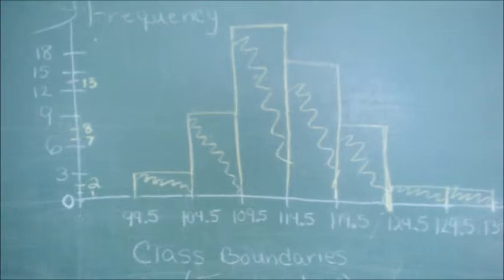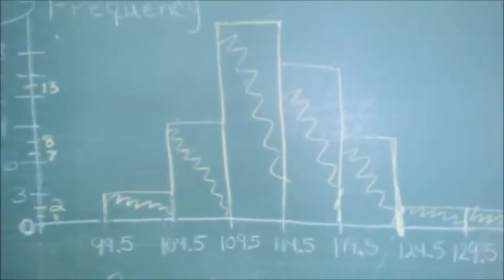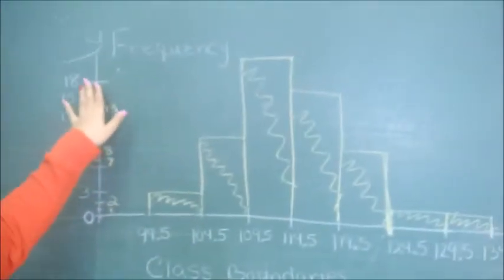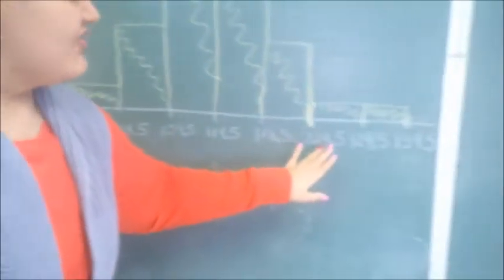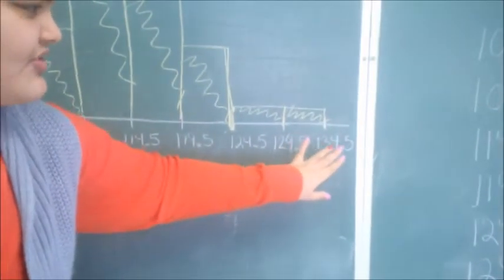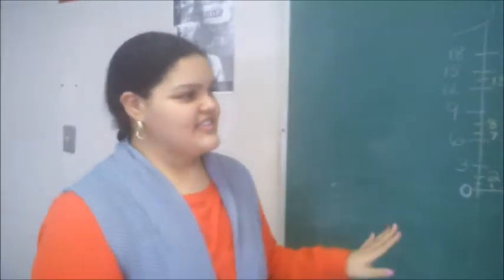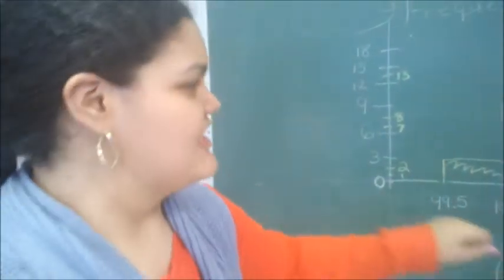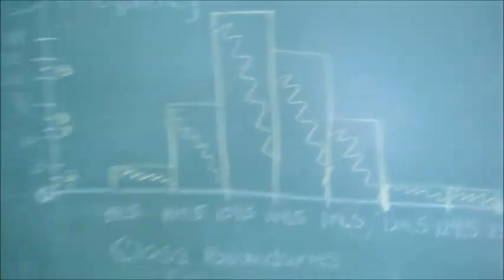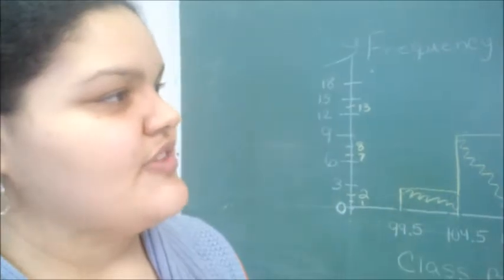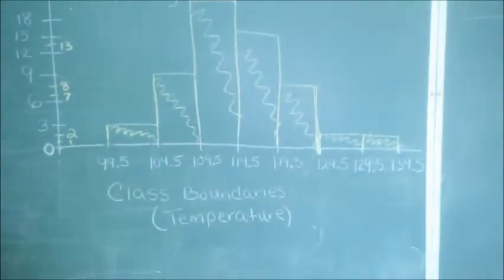So what can we interpret from the data in terms of high and low temperatures? Right, in terms of high and low temperatures, 109.5 to 114 was the highest, the frequency was 18, and the lowest is 124 to 129 and 129 to 134 with a frequency of 1. What was the next highest? Yes, the second highest was 114 to 119, with a frequency of 13. And the next highest was 104.5 to 109 with a frequency of 8. And the lowest was 124 to 129 and 129 to 134, both have frequencies of 1.